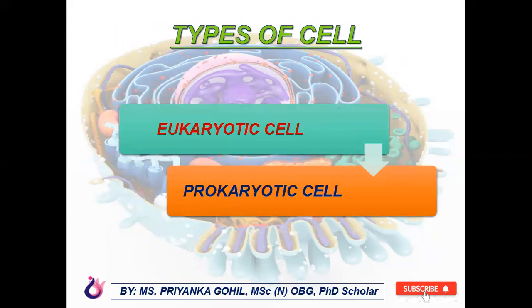Now we have types of cells. There are two types of cells. First is the eukaryotic cell and second is the prokaryotic cell. Eukaryotic cells are those cells which have a true nucleus.